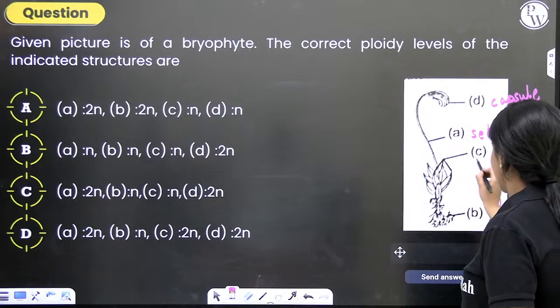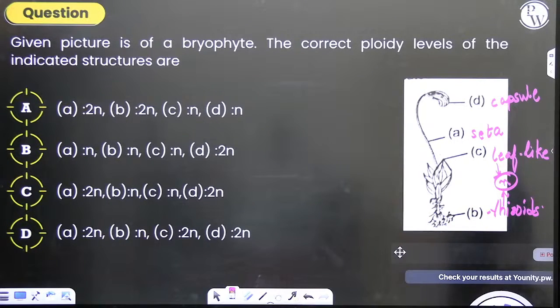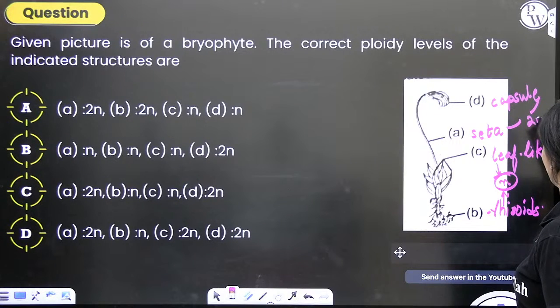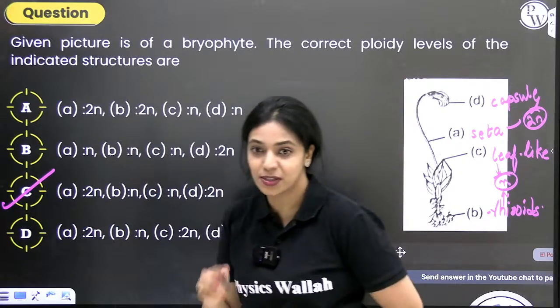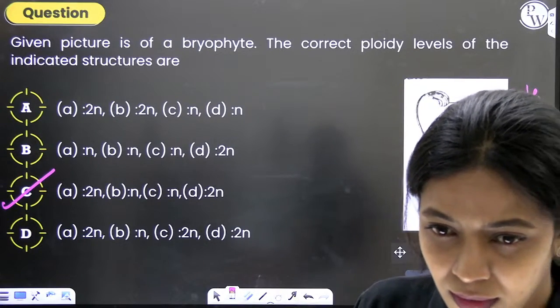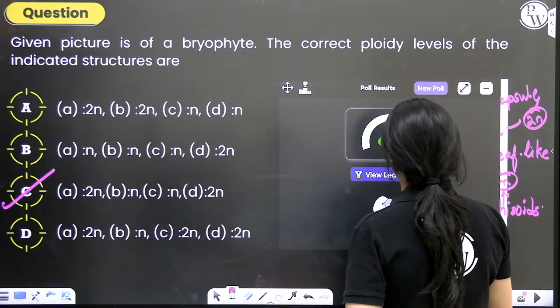Leaf-like structures and rhizoids, both of these are haploid. They are part of the gametophytic phase. Capsule and seta, both of these are diploid because they are part of the sporophytic phase. So A is 2n, B is n, C is n, D is 2n. So it's 2n, n, n, 2n. The correct answer is option C. Any doubts here? The correct answer here is option C. Oh, none of you have answered correctly.